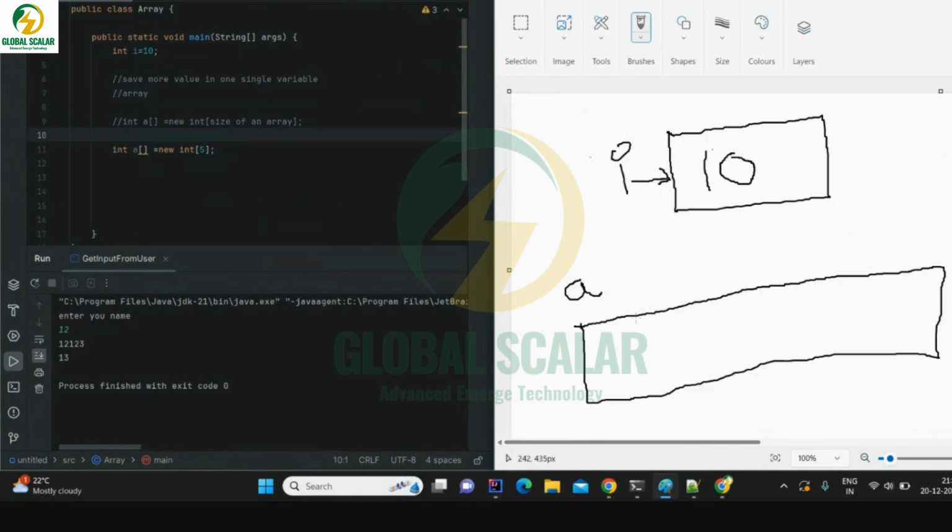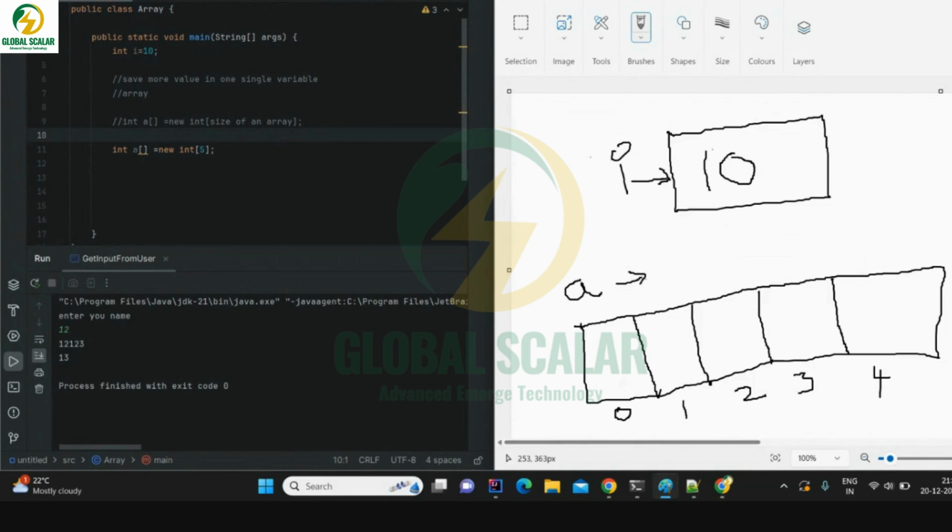Whereas here, you are seeing something like this. 1 block, 2 blocks, 3 blocks, 4 and 5. Okay, so there are 5 blocks. The first block, initially we would call it number 1, but this particular language has some rules. They call it 0. Starting from 0. This is the 0th block. This is the first block. This is the second block. This is the third block. This is the 4th block.